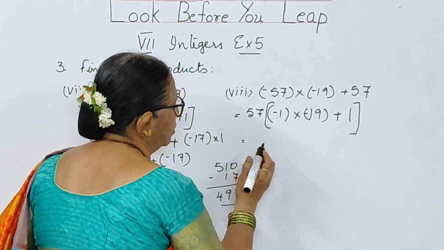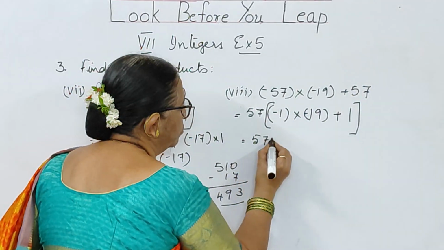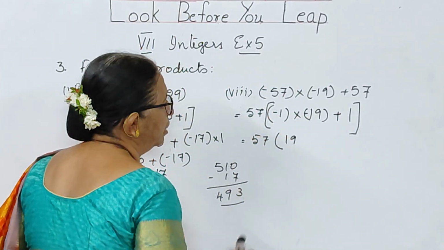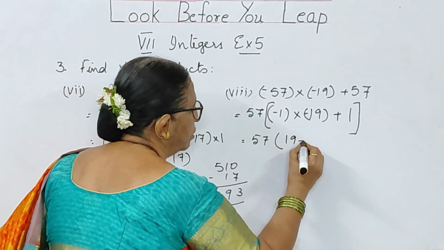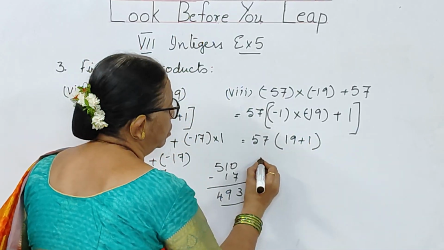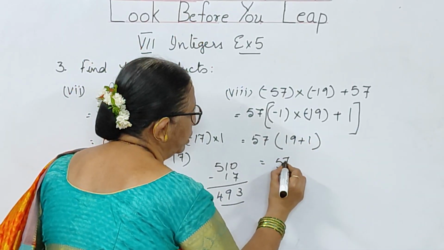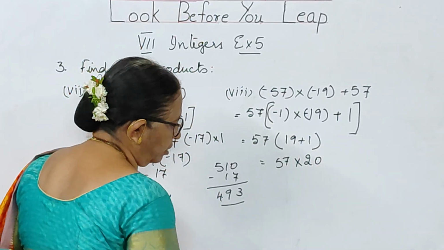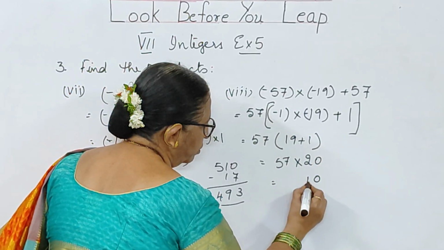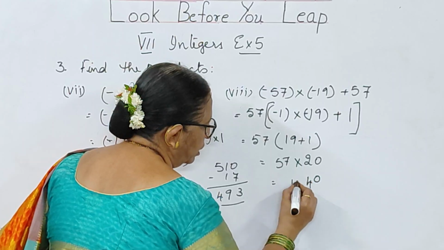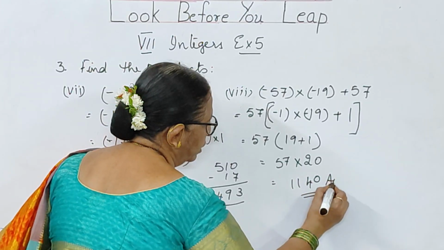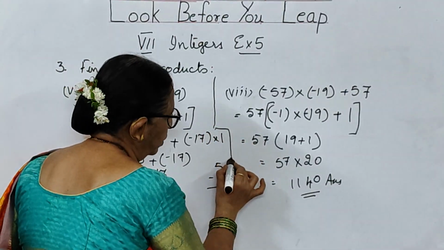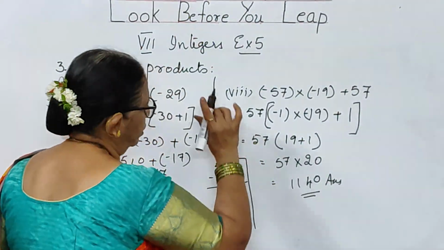So how much you are getting, children? 57 into 19, 1 into 19, minus into minus becomes plus 1. What is this, children? 57 into 20. 19 plus 1, 20. So 0, 2 7s are 14, 2 5s are 10, 1, 11. 1140 is your answer.